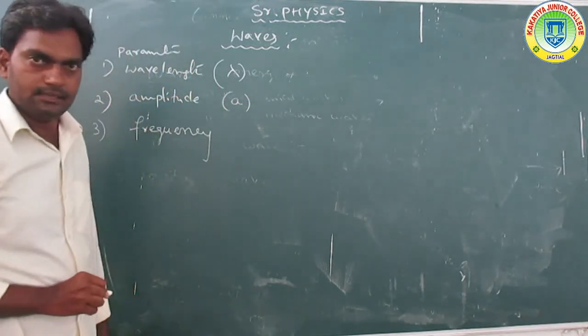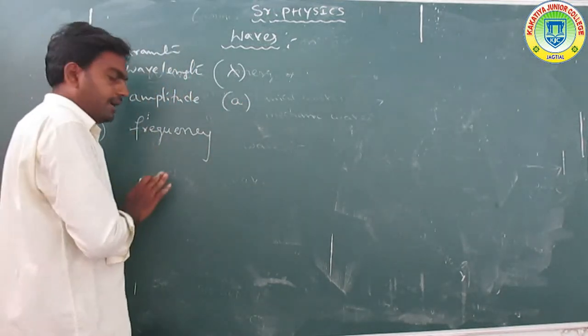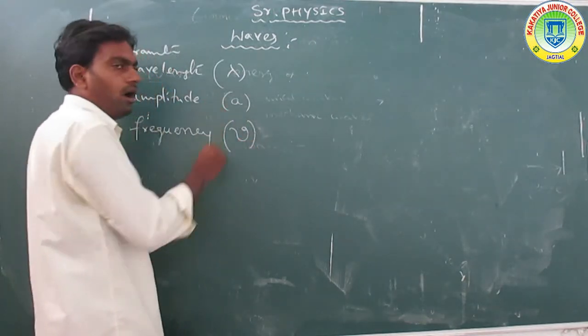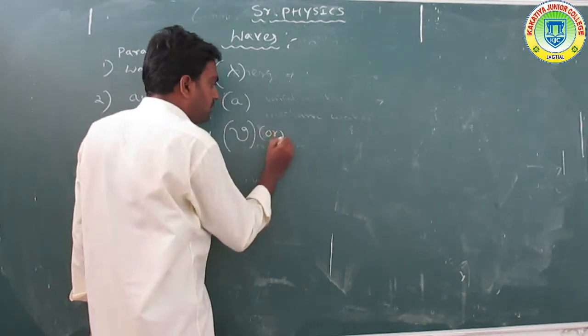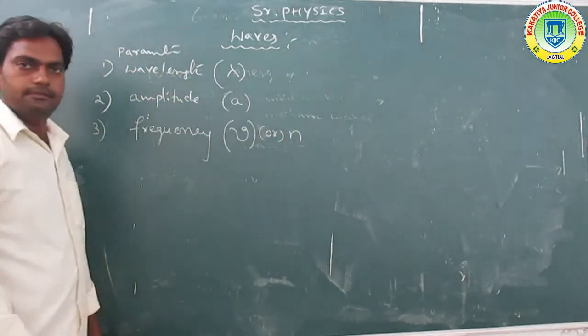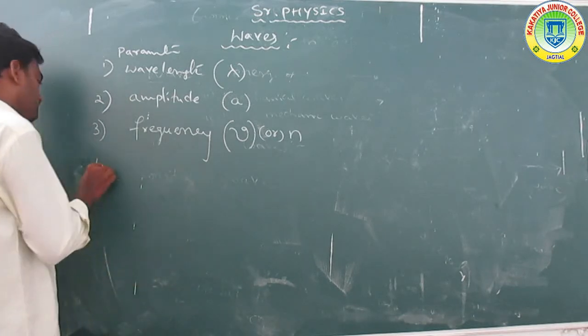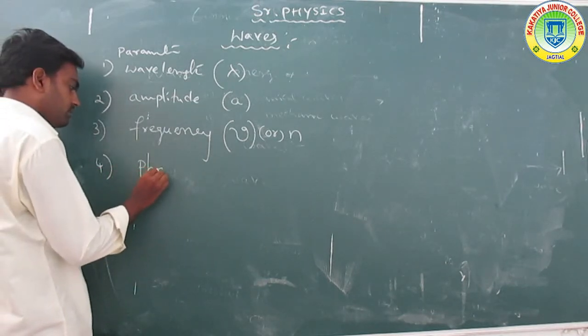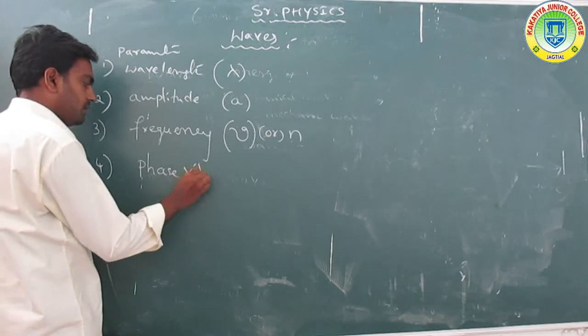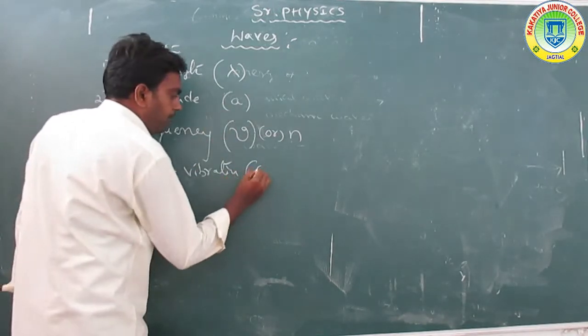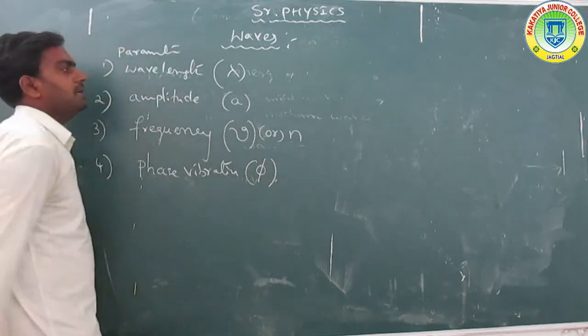Frequency is denoted by nu or small n. The fourth one is phase of vibration, which is denoted by pi.